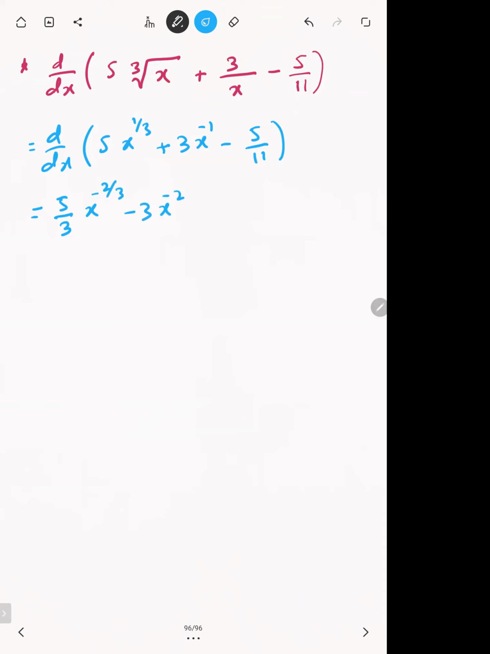And what's the differentiation of minus 5 by 11? Minus 5 by 11 is a constant, so its differentiation will be 0. No need to write it. So for our final answer, we can shift this into the denominator to make the powers positive. So this will be 2 by 3, and this can be written as 3 over x square.